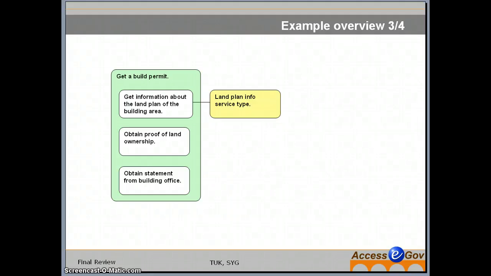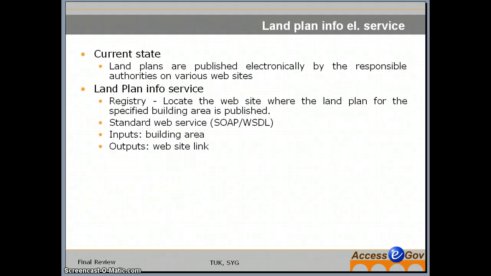Then I will introduce a new live event service, which can be used by the service annotators in order to publish services capable of achieving the get information about land plan goal. In the next step, I will publish a new electronic service for this type and invoke this service in the personal assistant client.